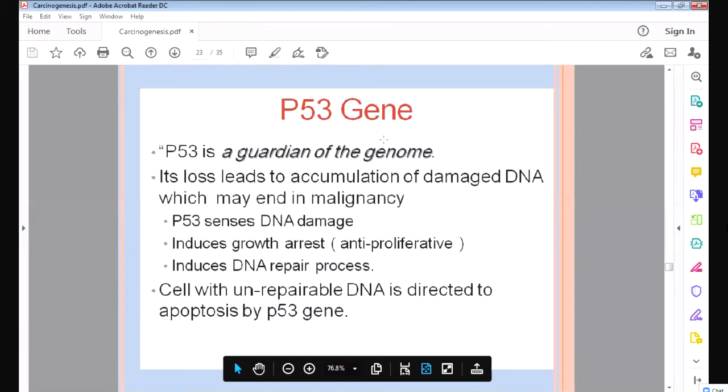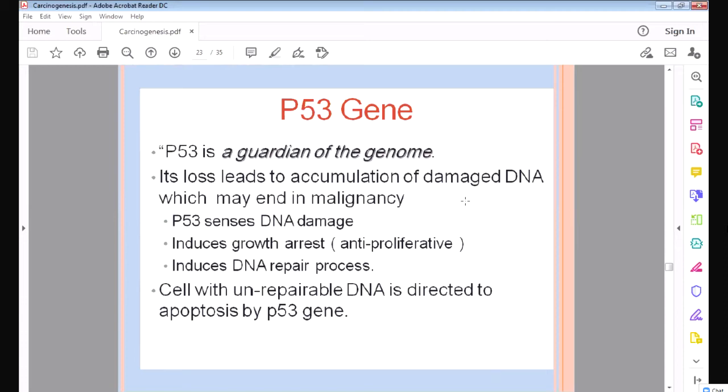And P53 gene, this is a tumor suppressor gene, and it is called the guardian of the genome. What does it do when the cell's DNA is damaged? It repairs the DNA. It acts like a mechanic. Whenever something is damaged in the cell, the DNA is damaged, it will repair the DNA and make the cell normal. So this is very important. That's why it is called a guardian. Guardian means like a father. So guardian of the genome means it guards the DNA. If the DNA is damaged, it will repair the DNA.